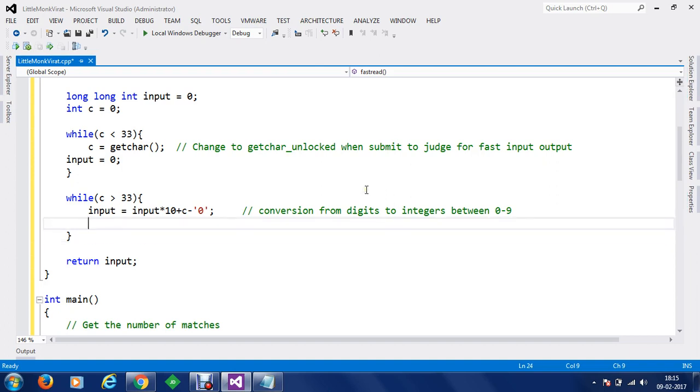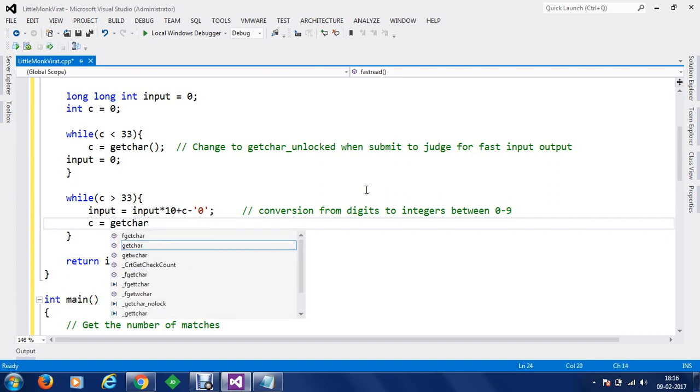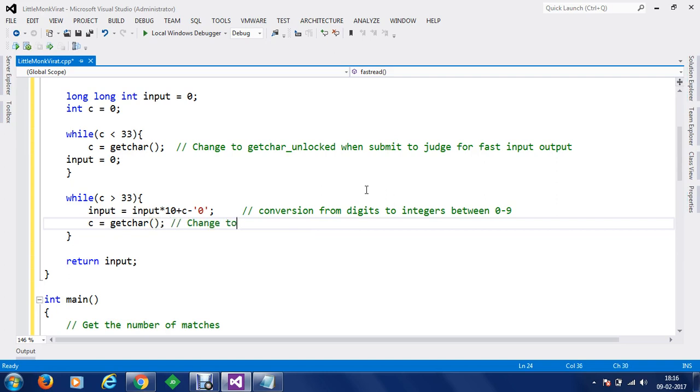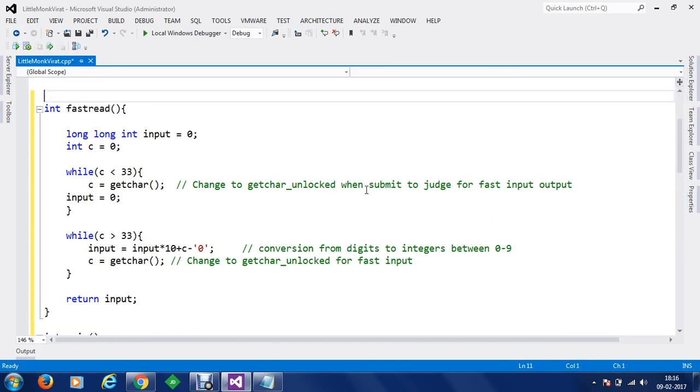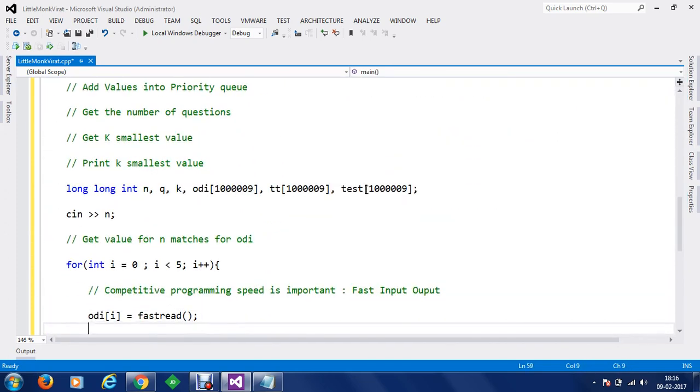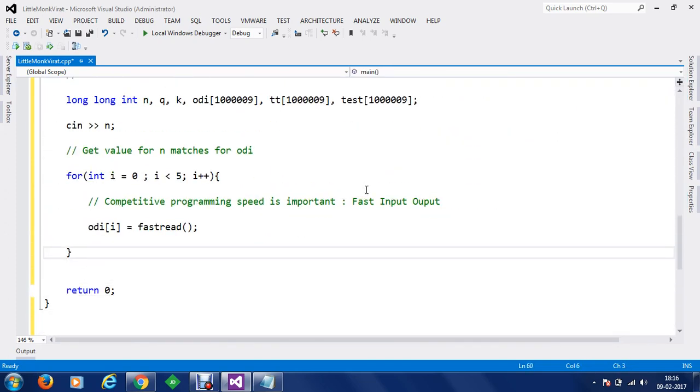Before proceeding to the next one, we can get the characters as well. So let's get the new characters. Here also we are going to change it to get character unlocked, change to get character unlocked for fast input. Now what we have to do is, once we get that, we are going to return the inputs here. We are going to read fast, and we are going to put the fast read values into our ODI.